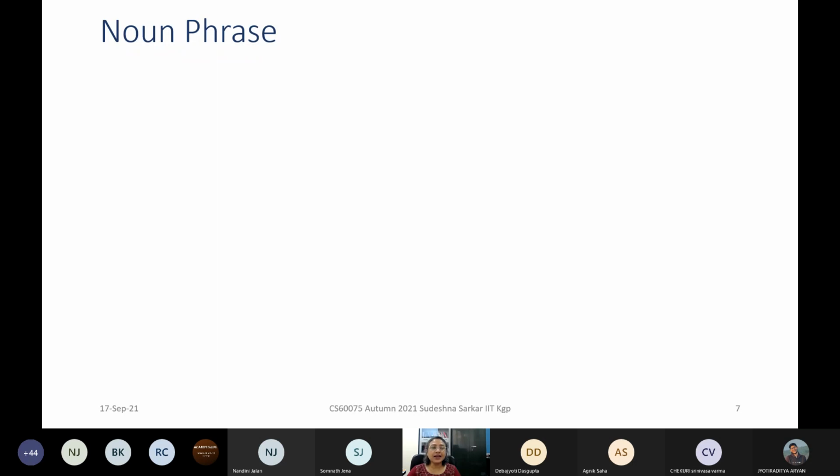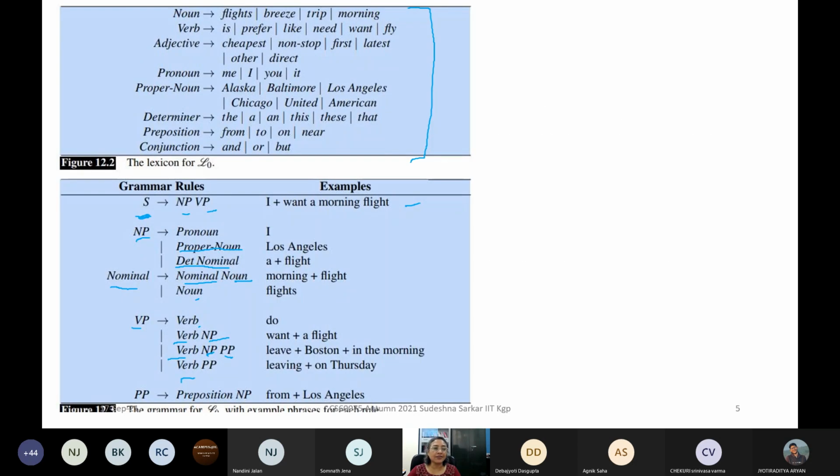Now, noun phrase, we have written some types of noun phrase in this grammar. Of course, we can add to these rules. So we have written a noun phrase as a pronoun or a proper noun or a determiner followed by nominal. And then we have this recursive rule. We saw an example of this recursive rule yesterday. So nominal goes to nominal noun. For example, you say golf bat or you say wooden golf bat, right? So you can make this noun, noun, noun any number of times through this recursion. Okay. But still these rules for noun phrase do not account for all noun phrases that can occur.